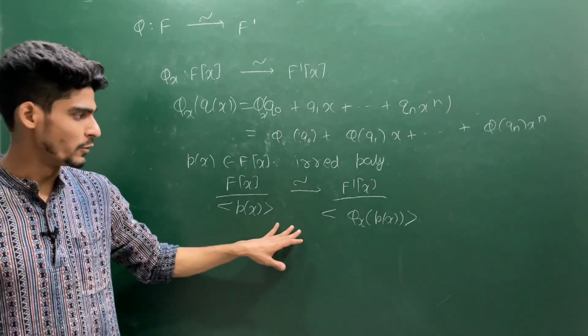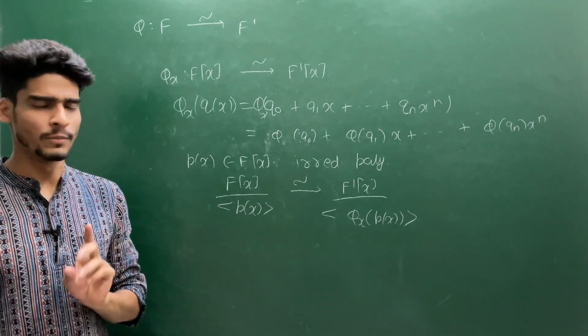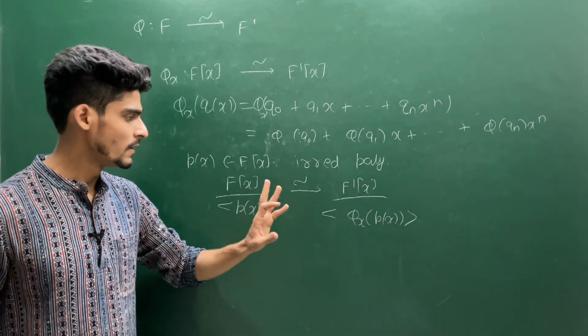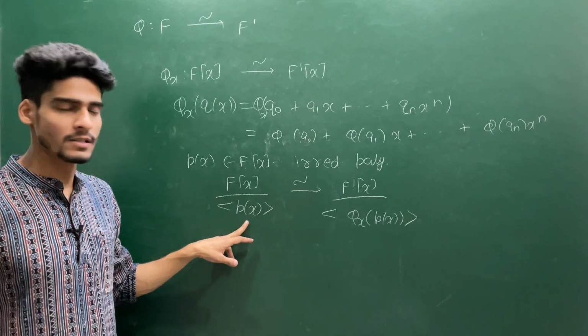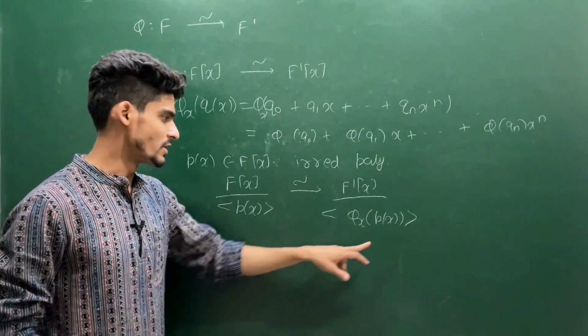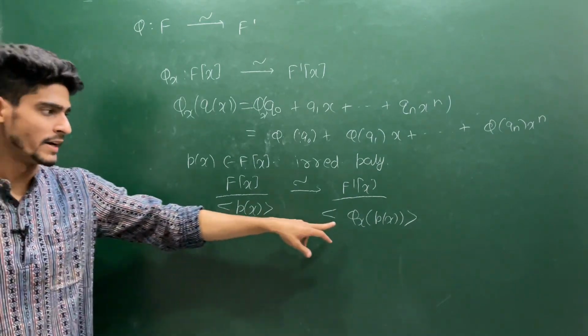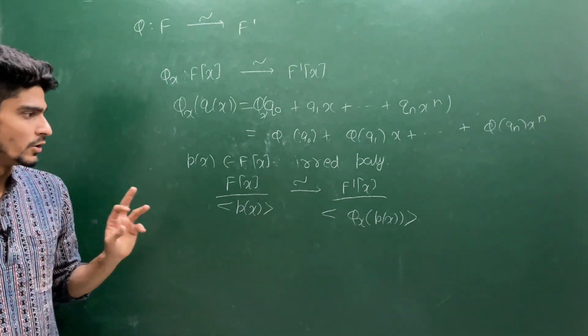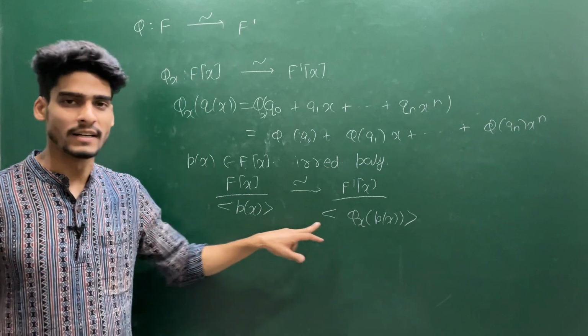I hope you all have tried the proof. Let me give you one hint for the proof only. You have to prove that this phi x of p(x), which is the image of p(x), generates a maximal ideal.